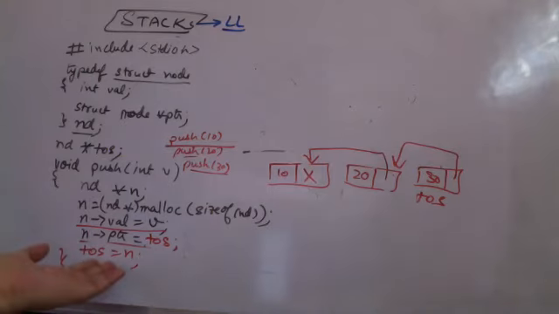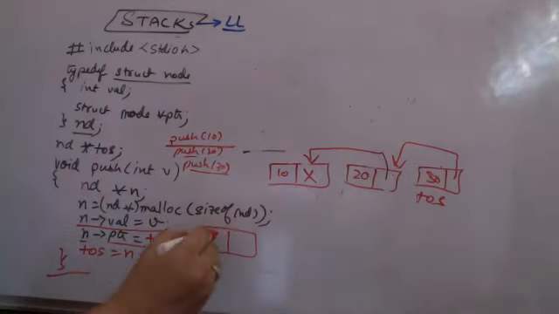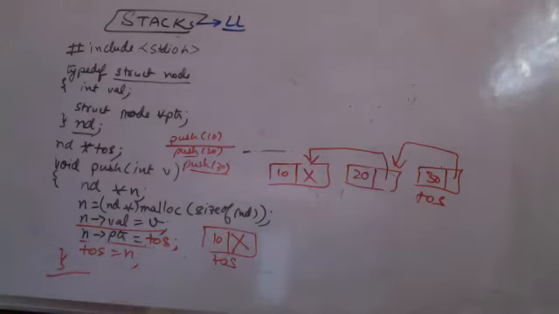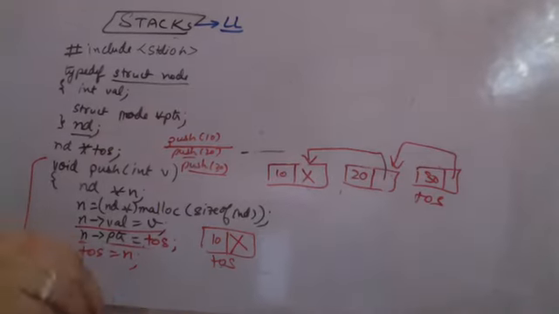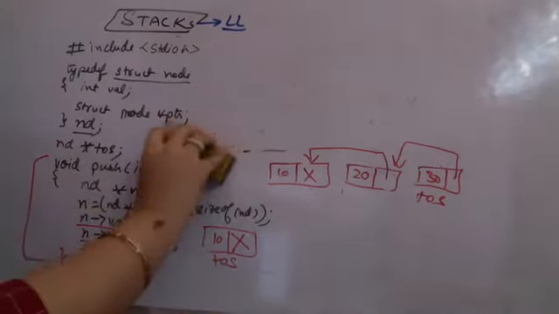Suppose the list is empty. It will enter and create n, a new node. In n is whatever value 10 you have kept, the pointer is set equal to top of stack, that is null, and top of stack moves here. So it works in every case. Only this much is required for push. Is this clear to all of you? Thank you so much. So let us now move on to the pop operation.